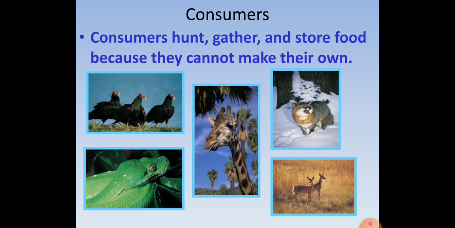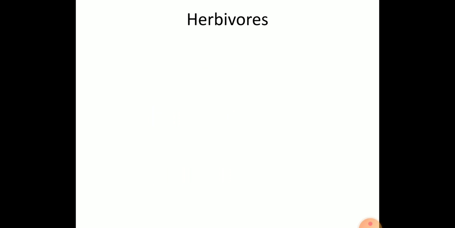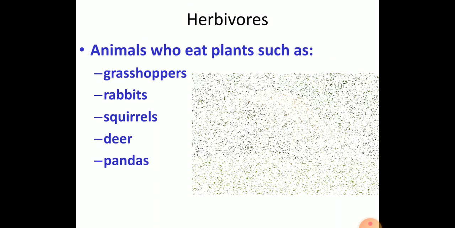Next are consumers. These are the organisms that entirely depend on other organisms for their food. They depend on the producers for their food. Again there are different types of consumers: herbivores, carnivores and omnivores. Herbivores are the organisms that entirely depend on green plants for their food sources, such as the grasshopper, rabbit, squirrel and deer.